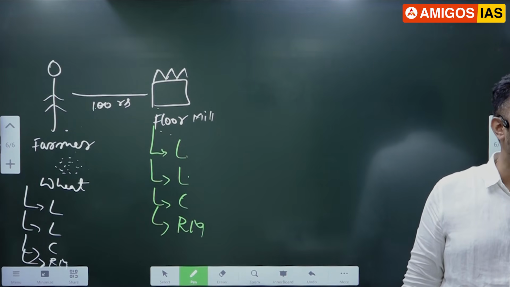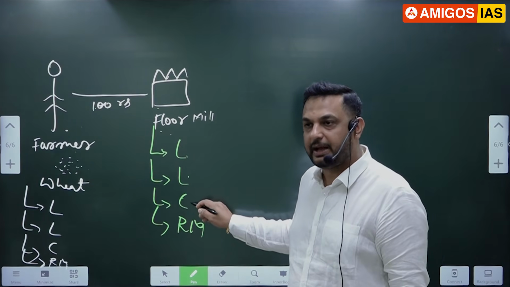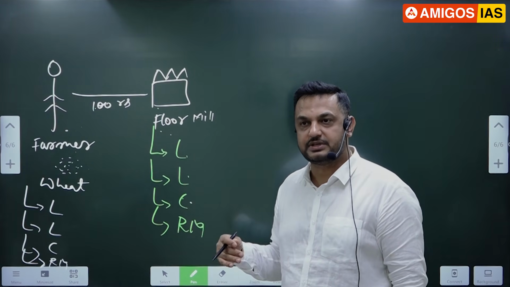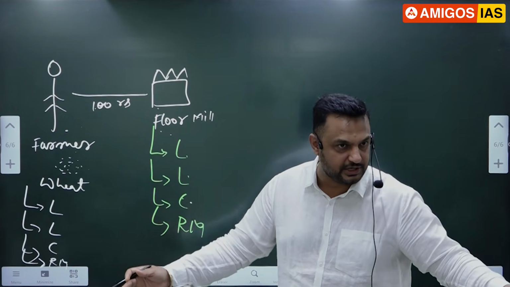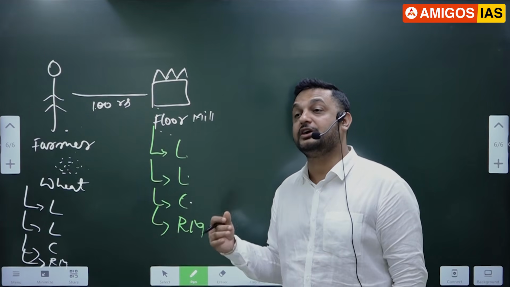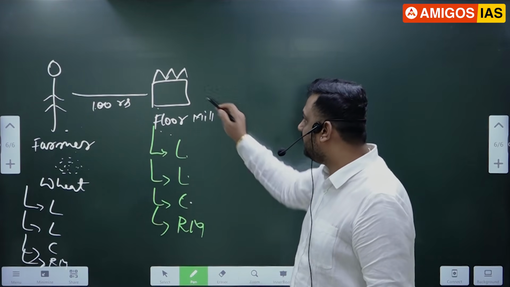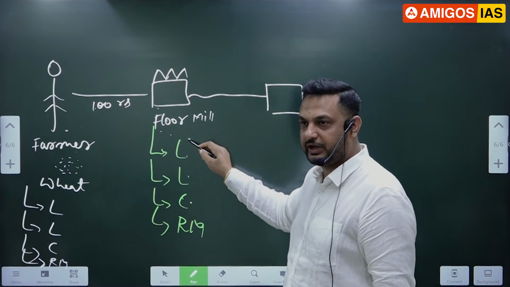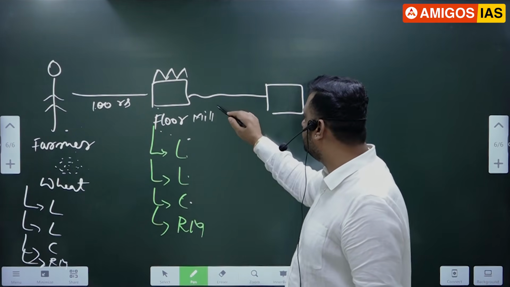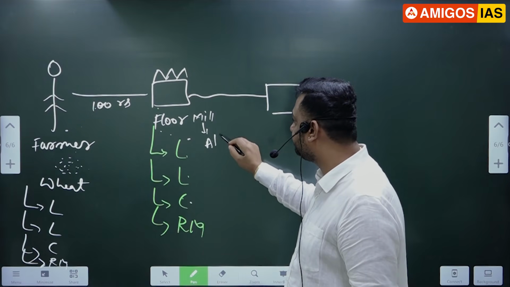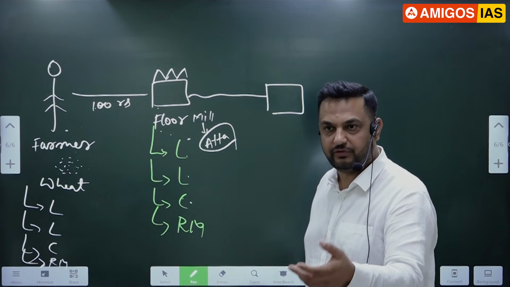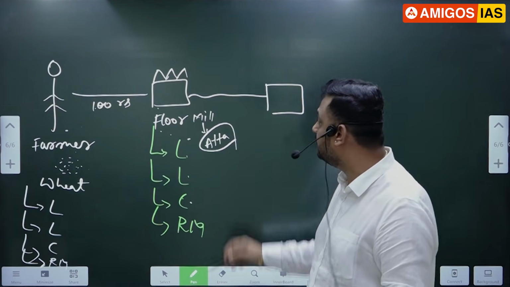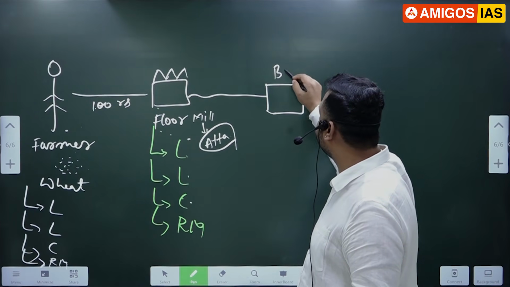But remember, to buy the machinery, he spends money on what? Capital. And he recruited some laborers. He purchased the land to build the industry. He also got some raw material. Now, after making flour, that is atta, I'll write atta. That is wheat powder, whatever you call. He sells it to bakery.